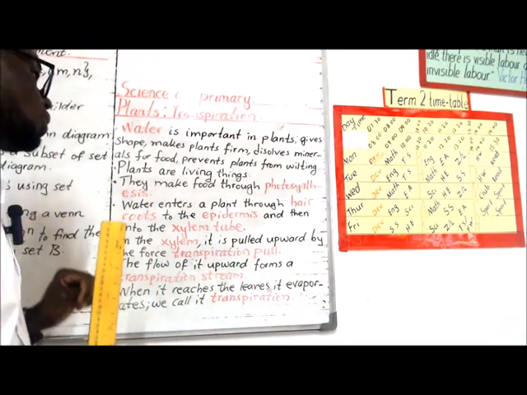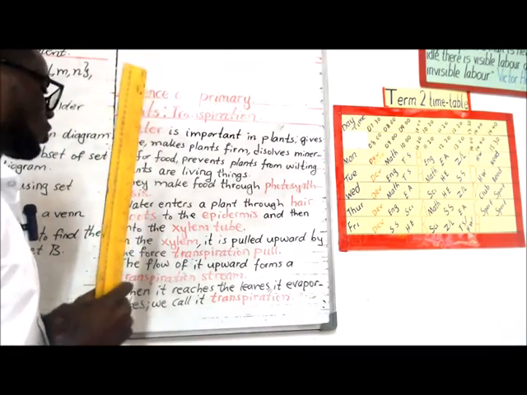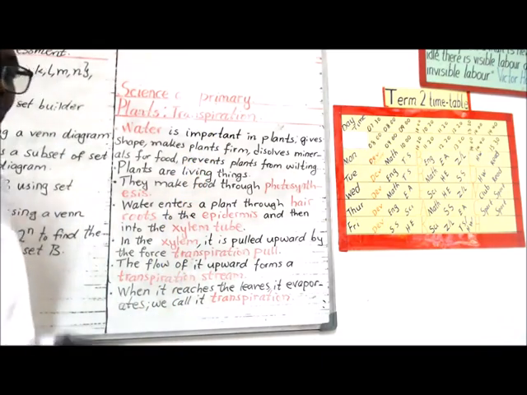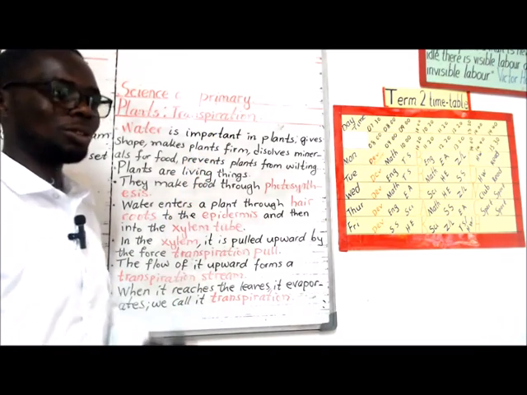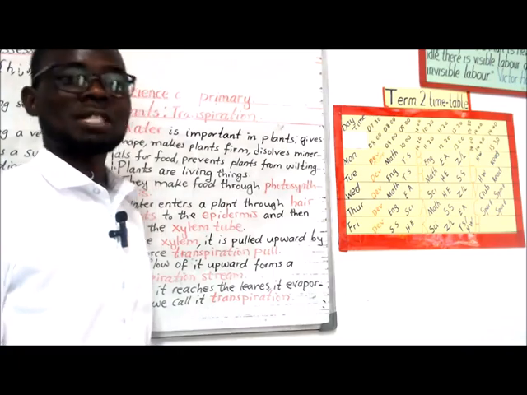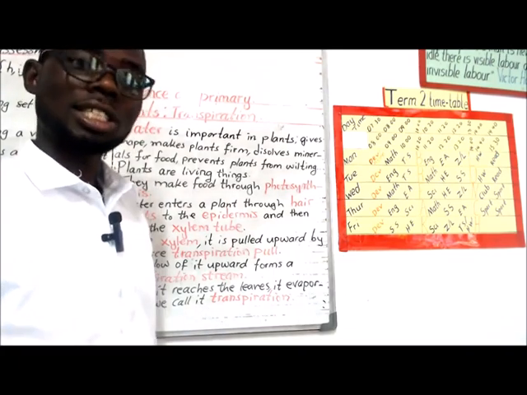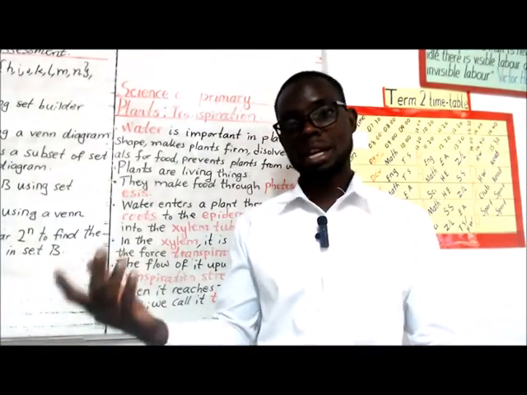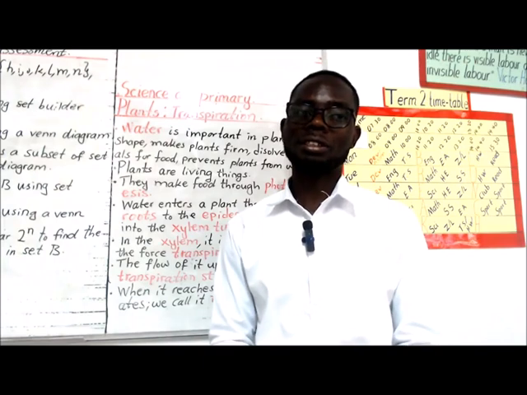And when it reaches the leaves, it finally evaporates. We call it transpiration. I told you that as we go on, we shall understand what transpiration is. Didn't I tell you? So transpiration is the loss of water in plants through evaporation.